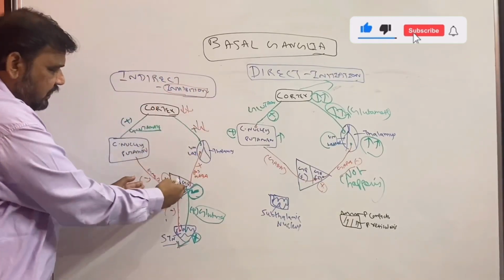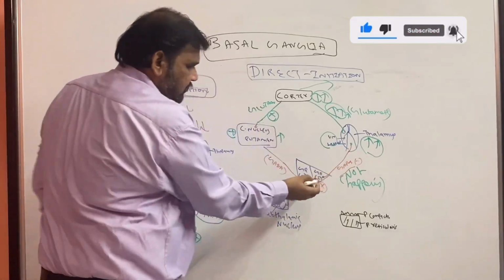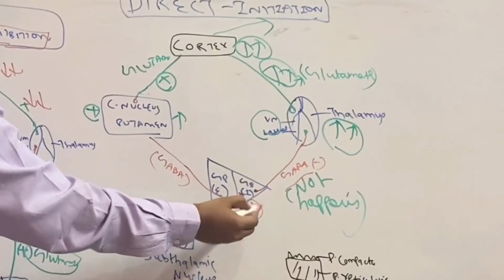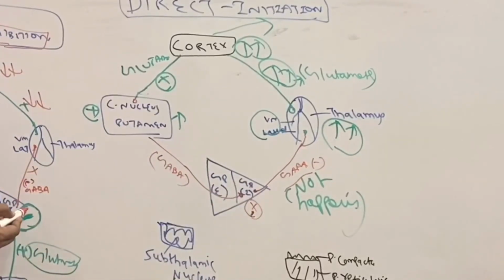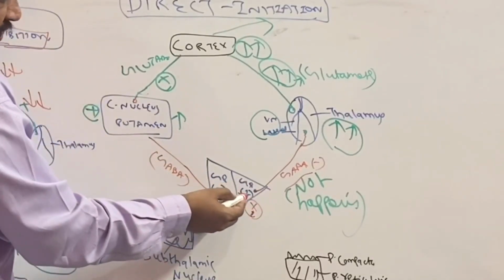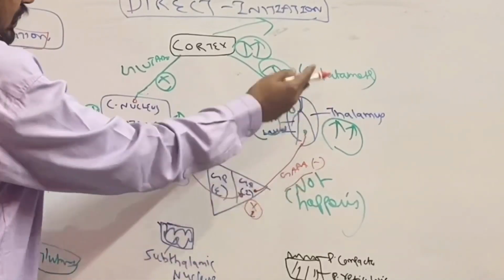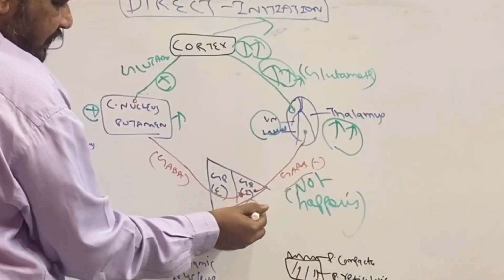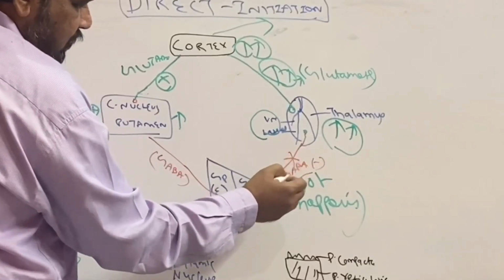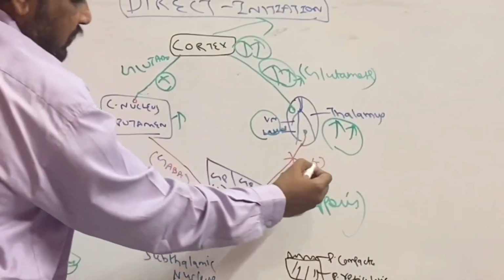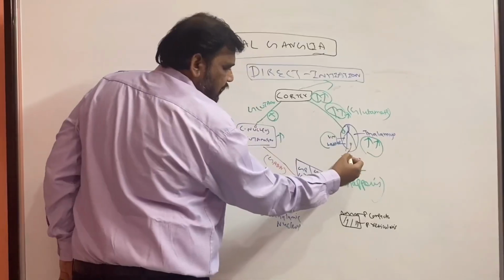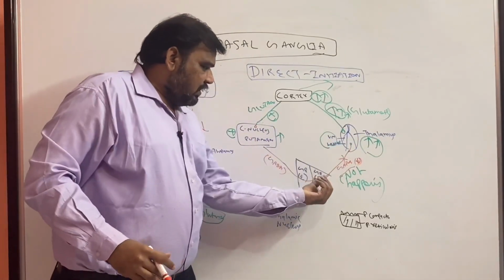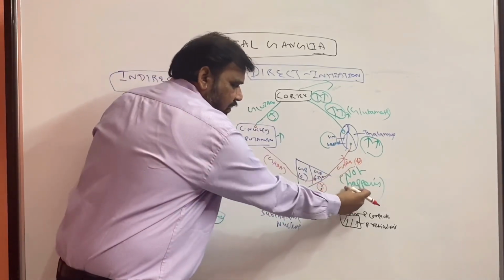Now compare this diagram with this diagram. See here, the globus pallidus interna is inhibited. See here, the interna is excited. So the remaining you can understand. What is the function of globus pallidus interna? It is expected to inhibit the thalamus. But in the direct pathway this itself is inhibited, so this will not happen, or there is a decrease in GABA discharge. So this will be activated. The inhibition by this interna is not happening. I already explained, not happening.